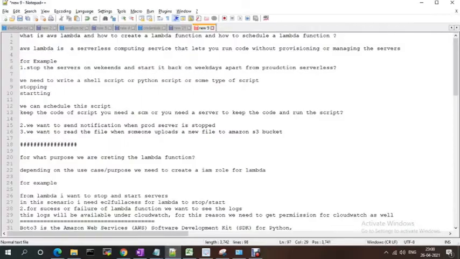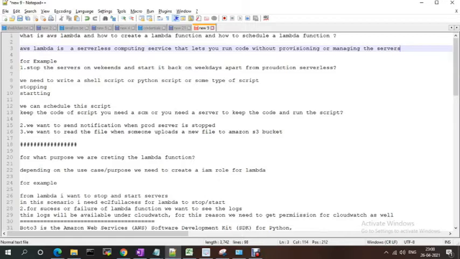What is a Lambda function, how to create a Lambda function, we'll discuss that. An AWS Lambda function is a serverless computing service that lets you run code without provisioning or managing servers. So you don't need to create any servers.